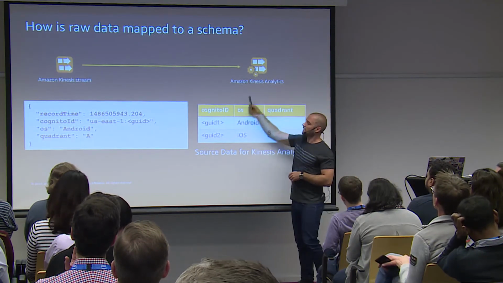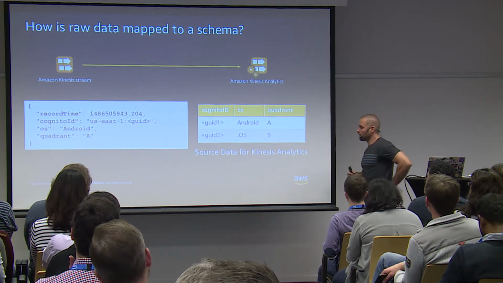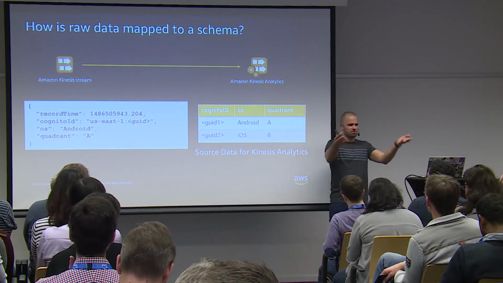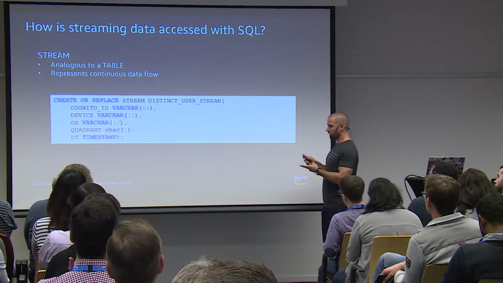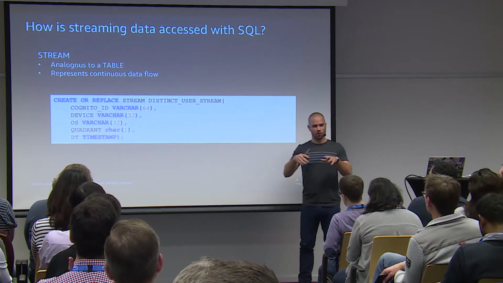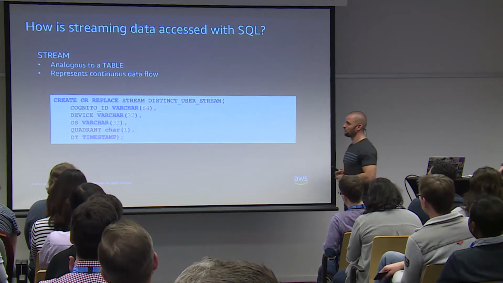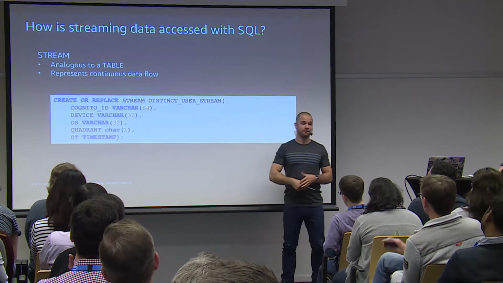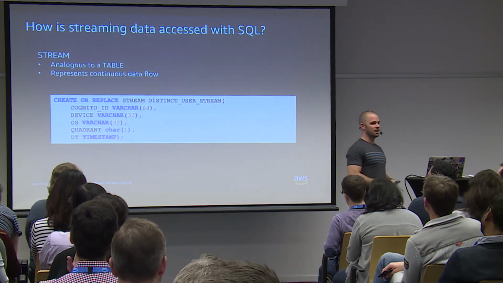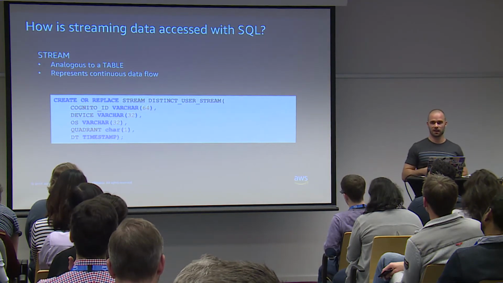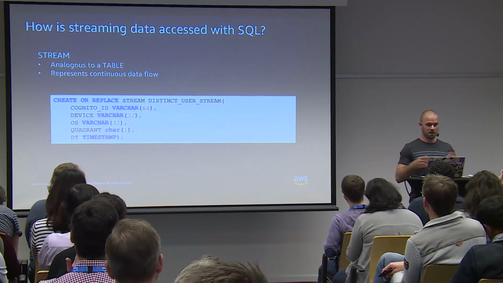This is how Kinesis Analytics works. I have an application that takes that JSON object and tries to make a data representation of it, very similar to a database. There are two concepts that are important in Kinesis Analytics, especially for the SQL queries. When you run the commands to access the data being sent to Kinesis, it is the stream, which is very similar to a table. The only difference is it's like a running table. That's why we call it a stream: it never has persisted data. You have a maximum of 1 day of data.